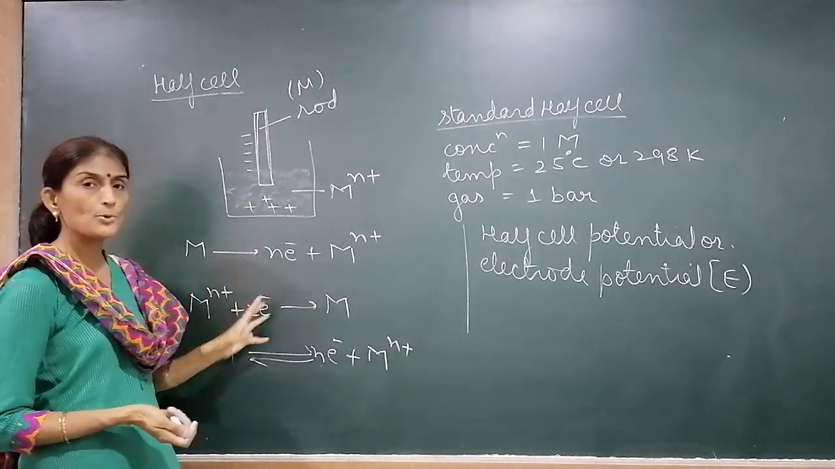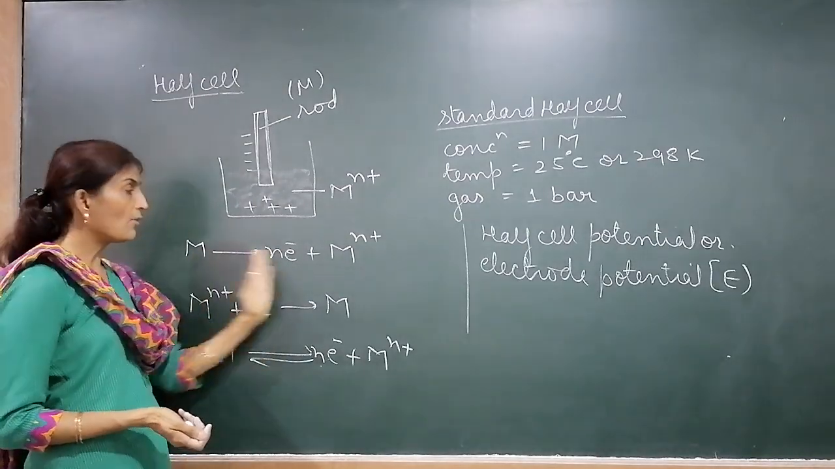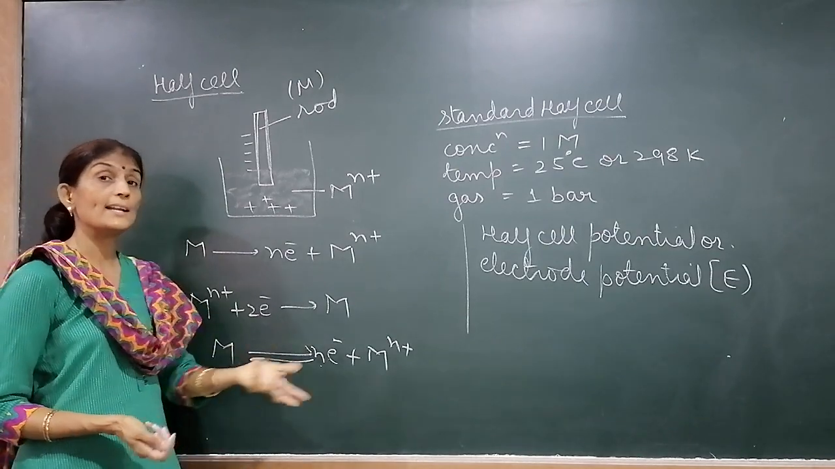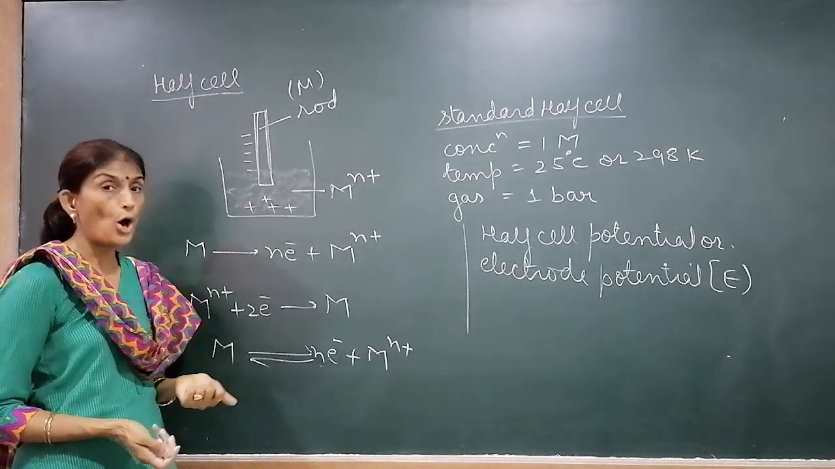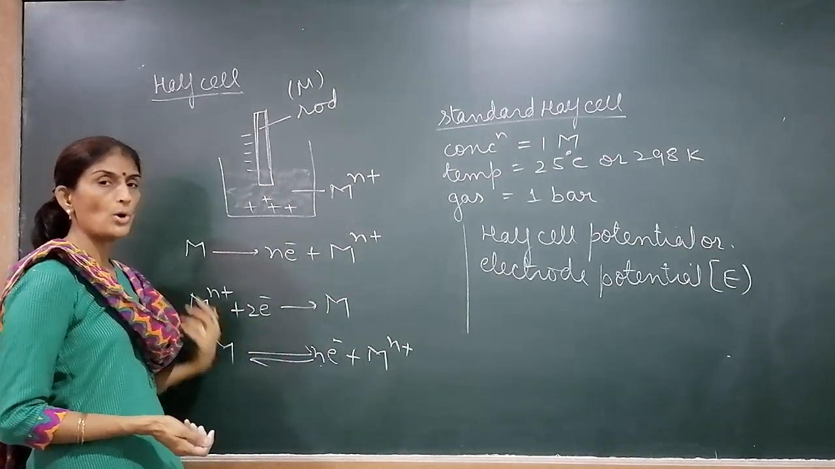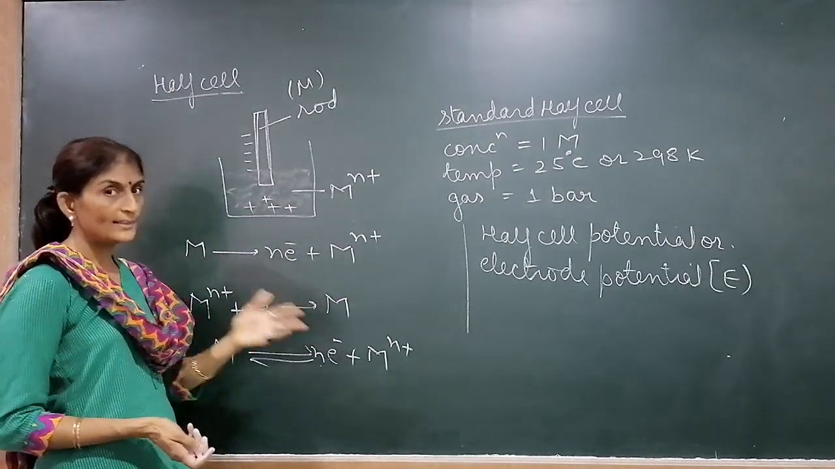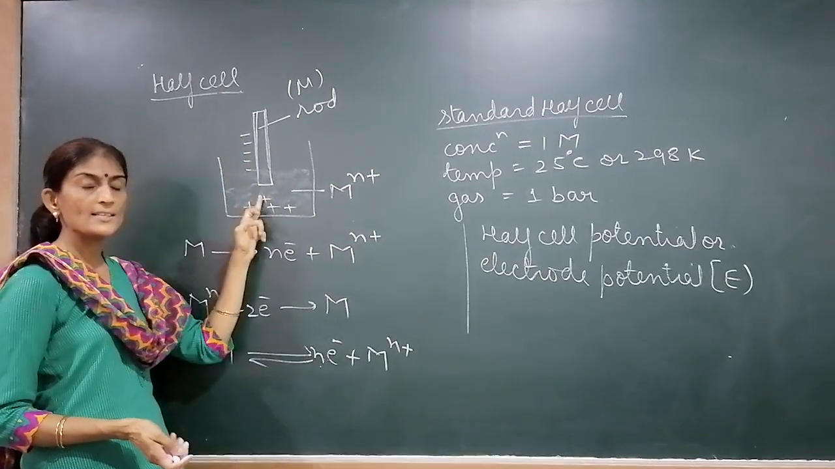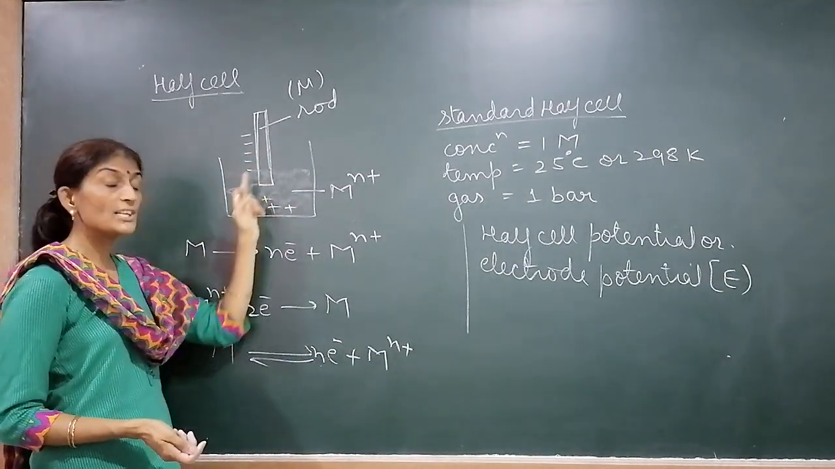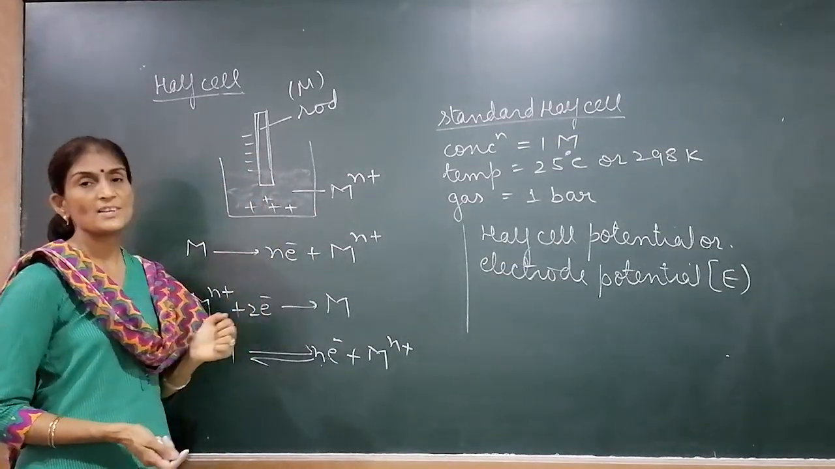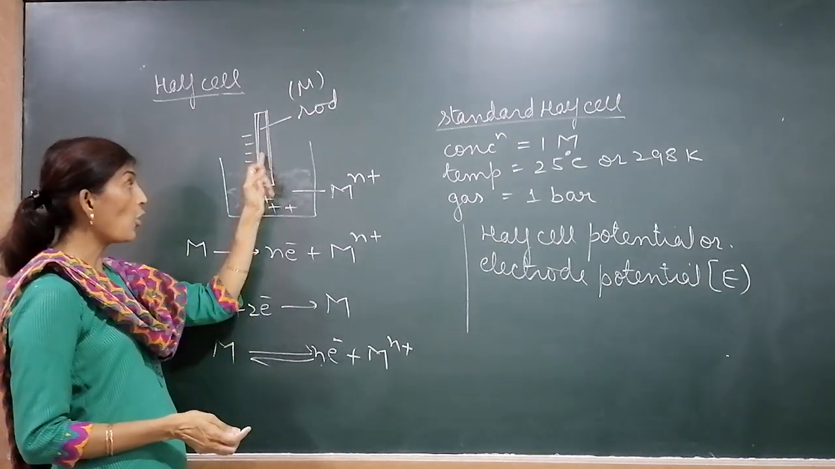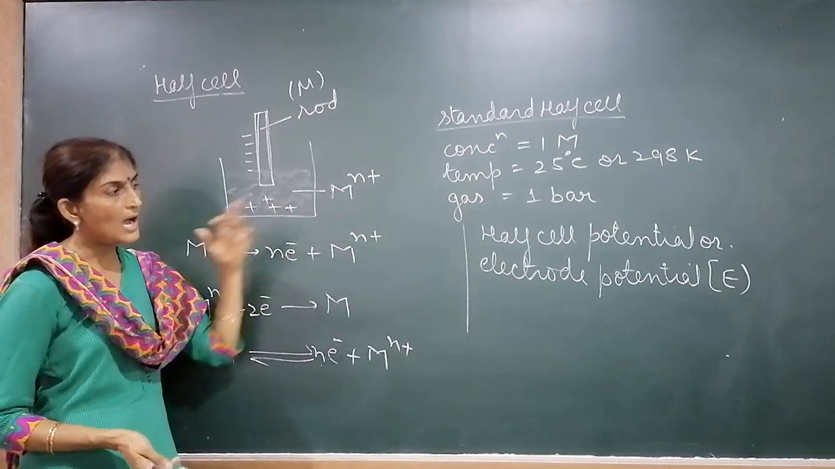There are two processes. Maybe the forward reaction goes on more and the backward reaction less, and at that time equilibrium is established. Or the backward reaction proceeds more and the forward less, and at that time equilibrium is established. Whatever the position, the rod and the solution become charged, and due to the difference in charge, a potential difference arises. That potential difference between the rod and the solution is known as half cell potential or electrode potential.